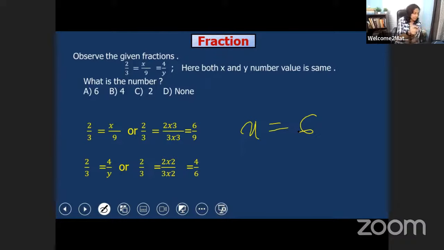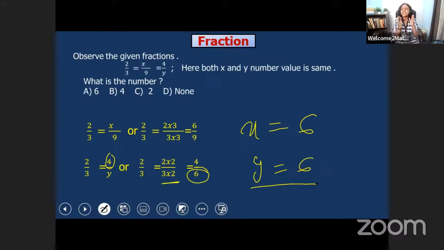So similarly, 2 by 3 is equals to 4 by y. Okay. Here, next equation is 2 by 3 is equals to 4 by y. So here we have 4. So how can we get 4? Whenever we multiply 2 by 2, we'll get 4. So for the same reason, we will multiply the denominator 3 by 2. So that is why we'll get 6. The same thing. So in this way, we'll get y is equals to also 6.